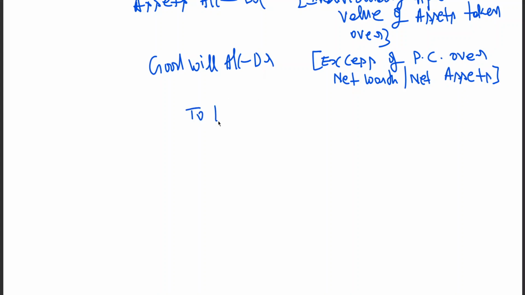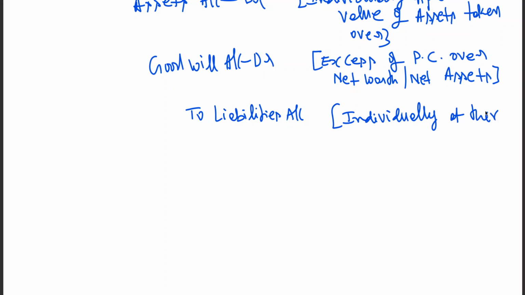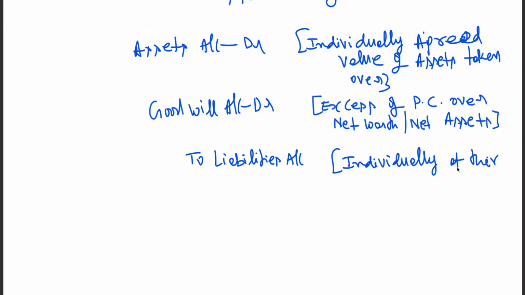To liabilities account, individually at their agreed value of the liability.